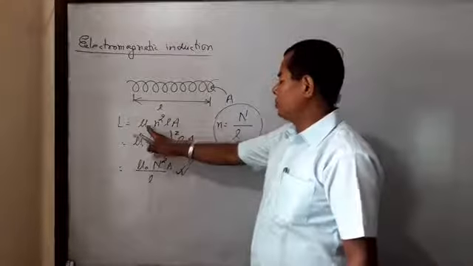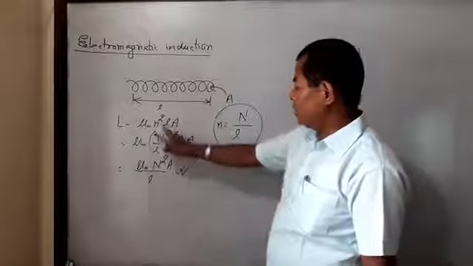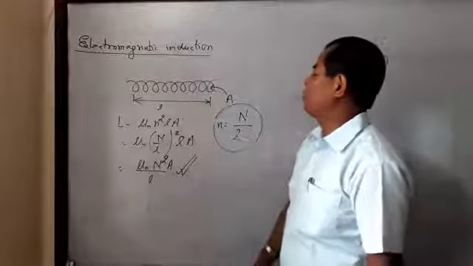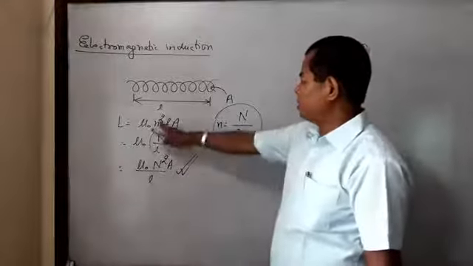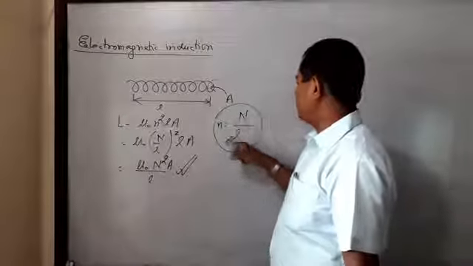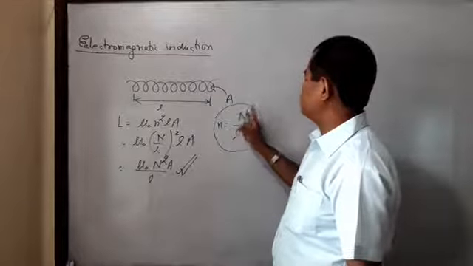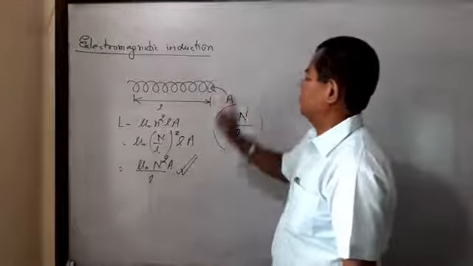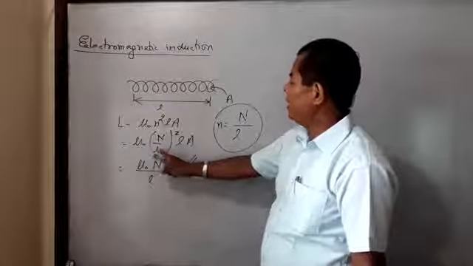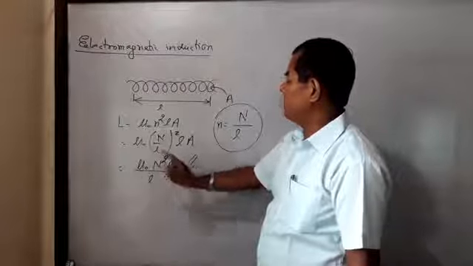This is the absolute permeability of free space, this is the number of turns, this is the length of the solenoid, and this is the cross-sectional area of each turn of the coil. Small n is replaced by N by l, where N is the number of turns and l is the length. There are two l, so one l is cancelled. The result is μ0 N² A divided by l.